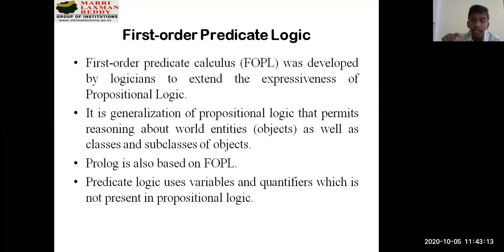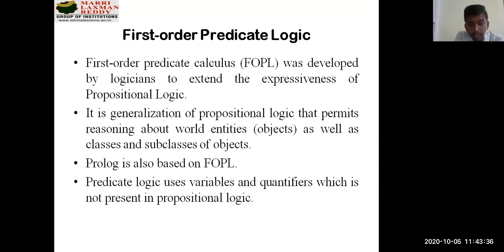I said that Lisp is one important programming language which you need to learn as part of artificial intelligence. In the same manner, Prolog is one important language which will be used in artificial intelligence to make a machine understand these logics and the reasonings which can be explained through Prolog.